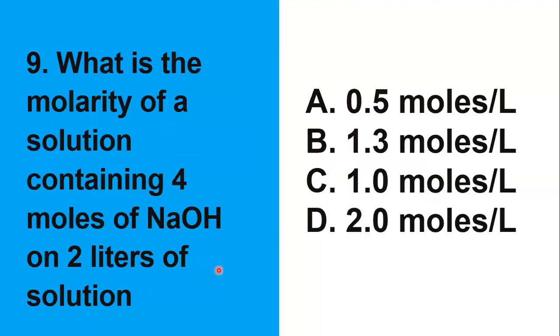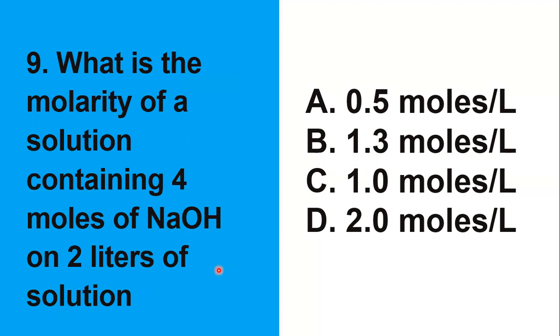Number 9. What is the molarity of a solution containing 4 moles of NaOH in 2 liters of solution? How do we solve this? We will just find molarity. So, ano po ang formula ni molarity?